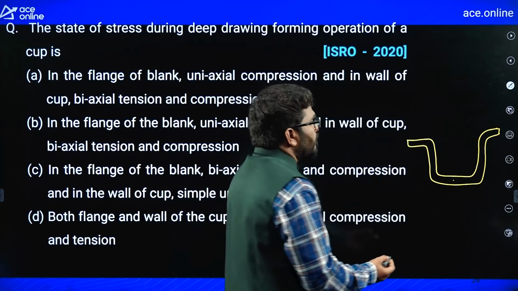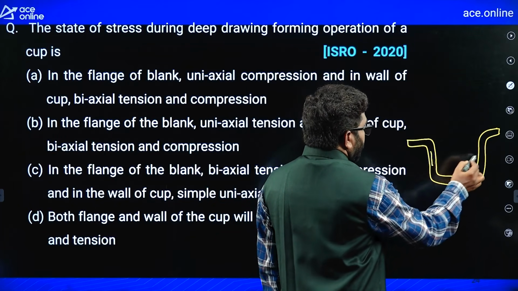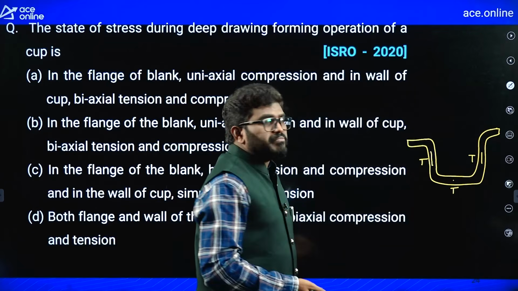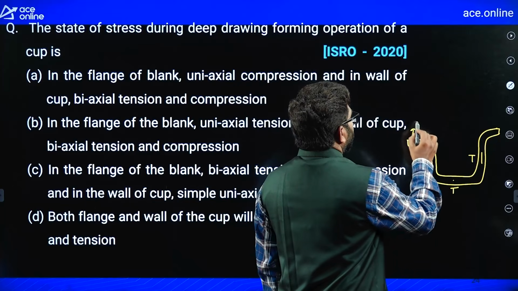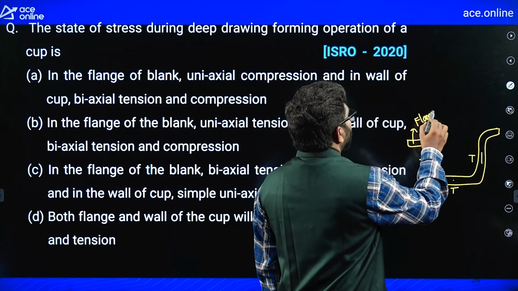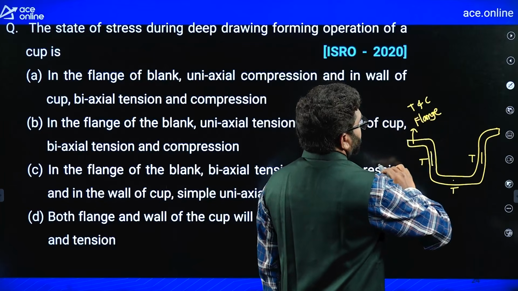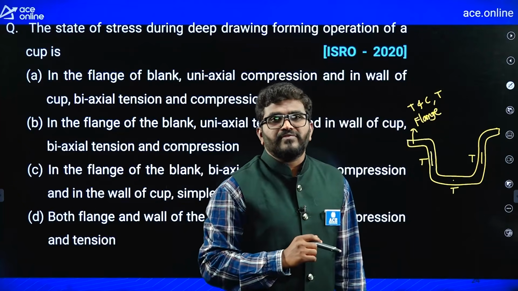If there is any blank holding force, there is a tension. In the side walls, only tension will generate, either without blank holding force or with blank holding force. Then the flange portion: without blank holding force, tension and compression will generate. With blank holding force, only tension will generate.